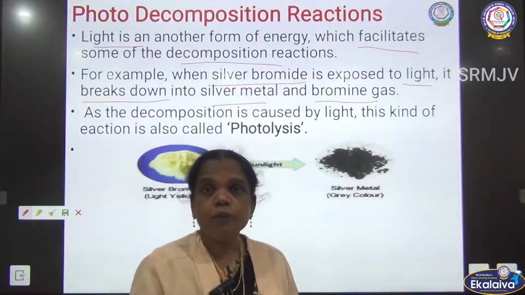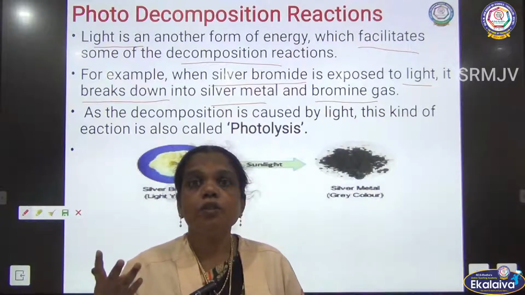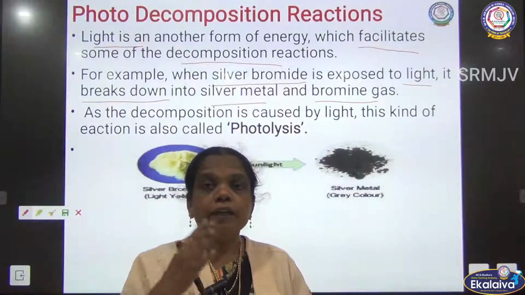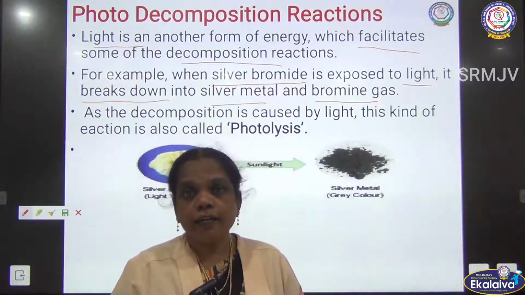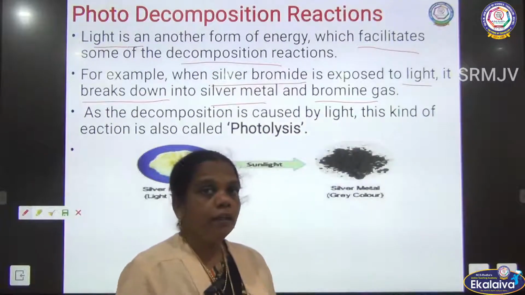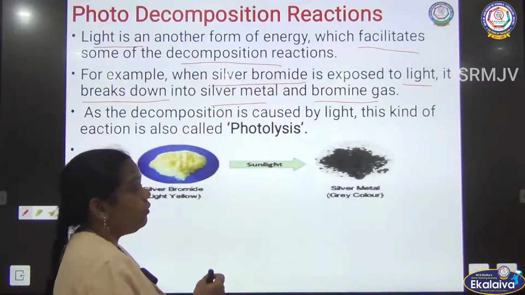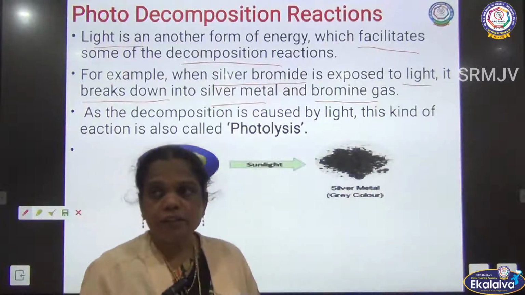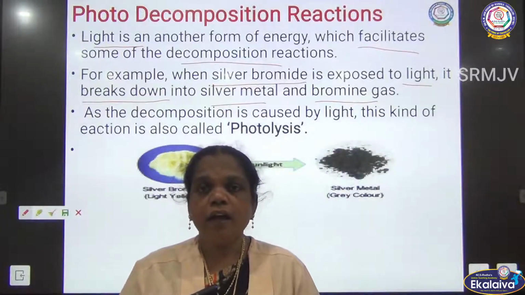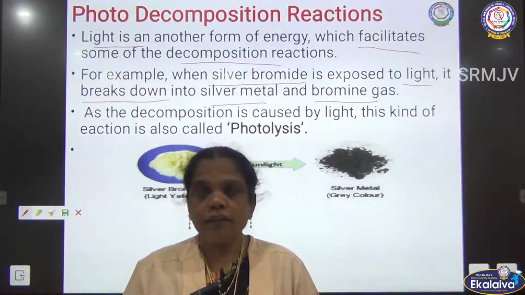See here the decomposition happens just by exposure to the light, the breaking of the bond. So light energy is enough to break the bond. The silver bromide breaks to form metallic silver and bromine gas.